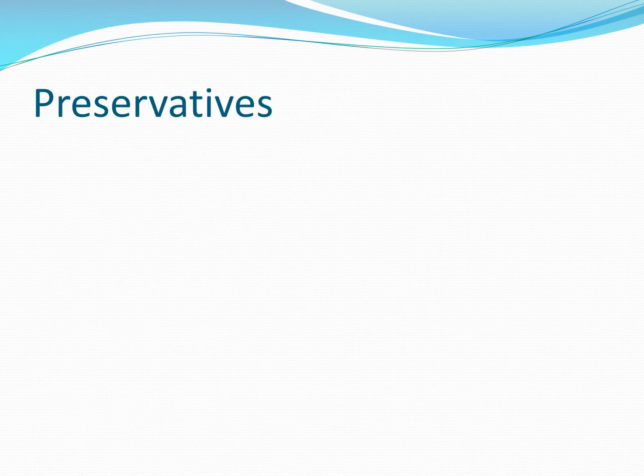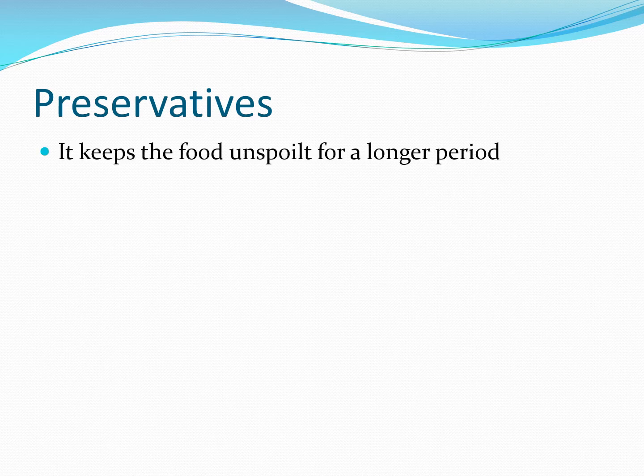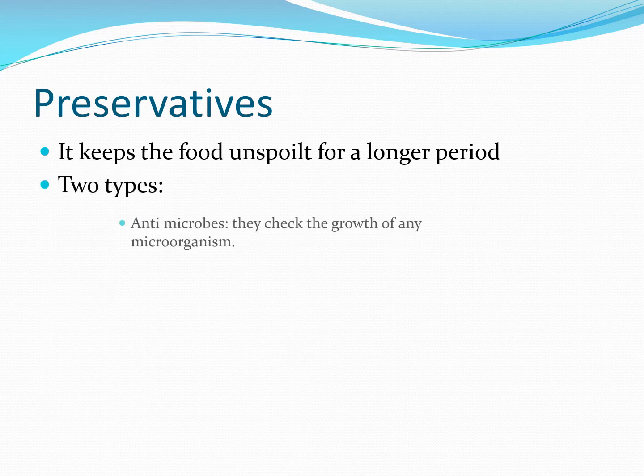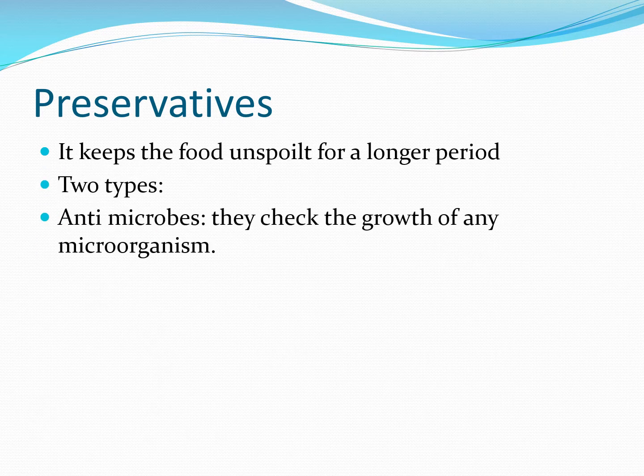Next one is now preservative. So what is a preservative? A preservative improves the keeping property of a food. When we add a preservative to our food, it keeps the food unspoiled for a longer period. And this is of two types. One is antimicrobe. Antimicrobe means they check the growth of any microorganism.